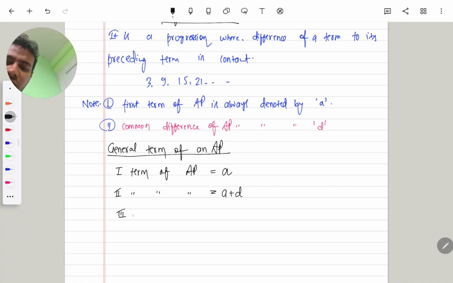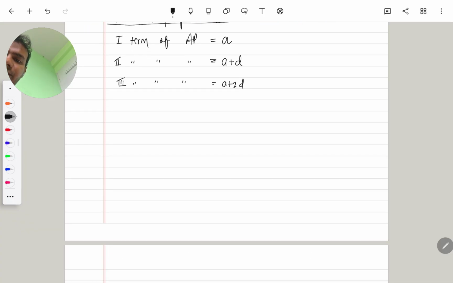Now, what is the third term of an AP? The third term of this AP is A plus 2D. What is the fourth term of this AP? The fourth term is A plus 3D. The fifth term of this AP is A plus 4D. Now, I think you all recognize a pattern.